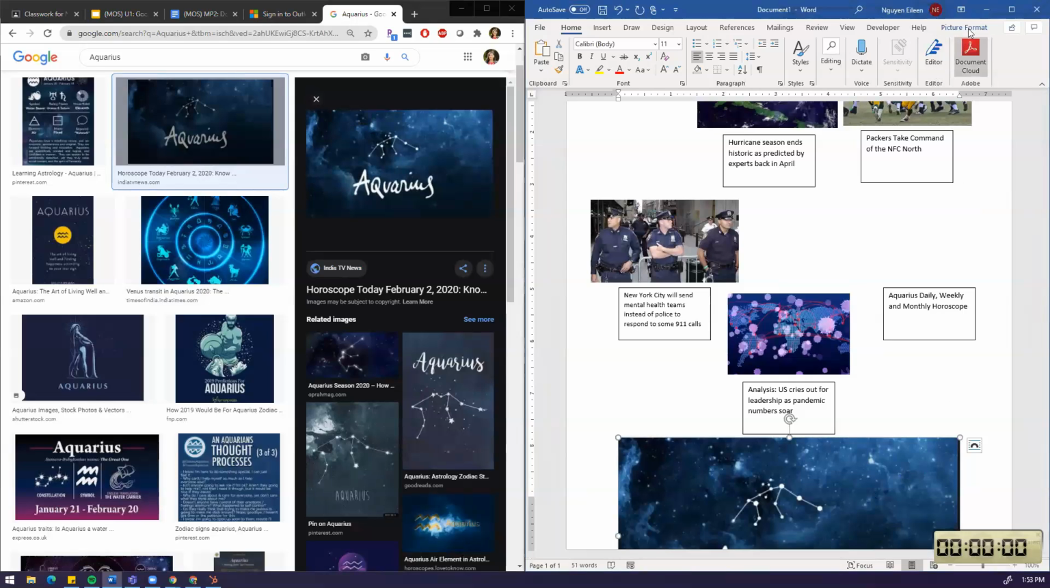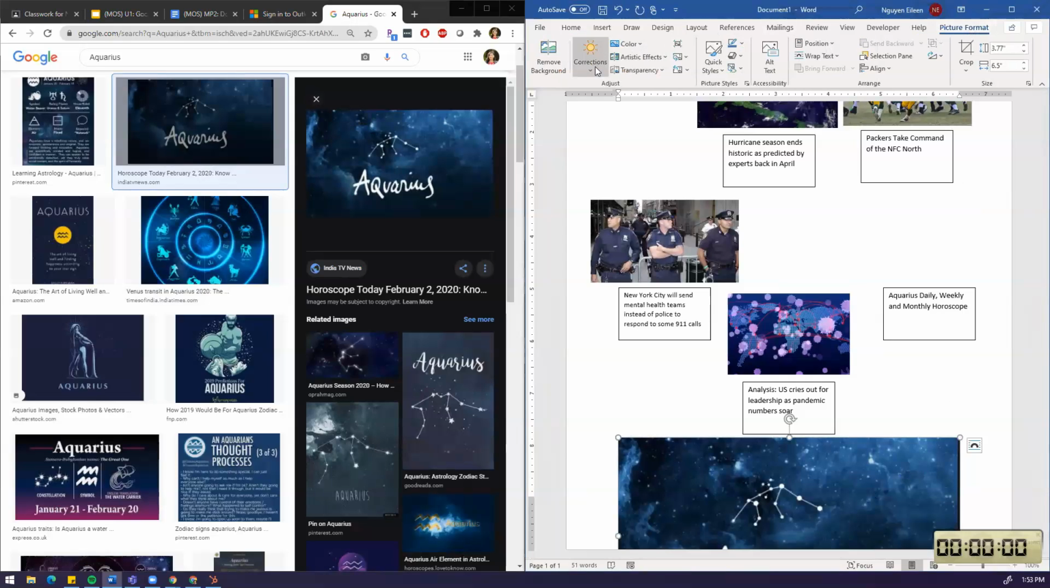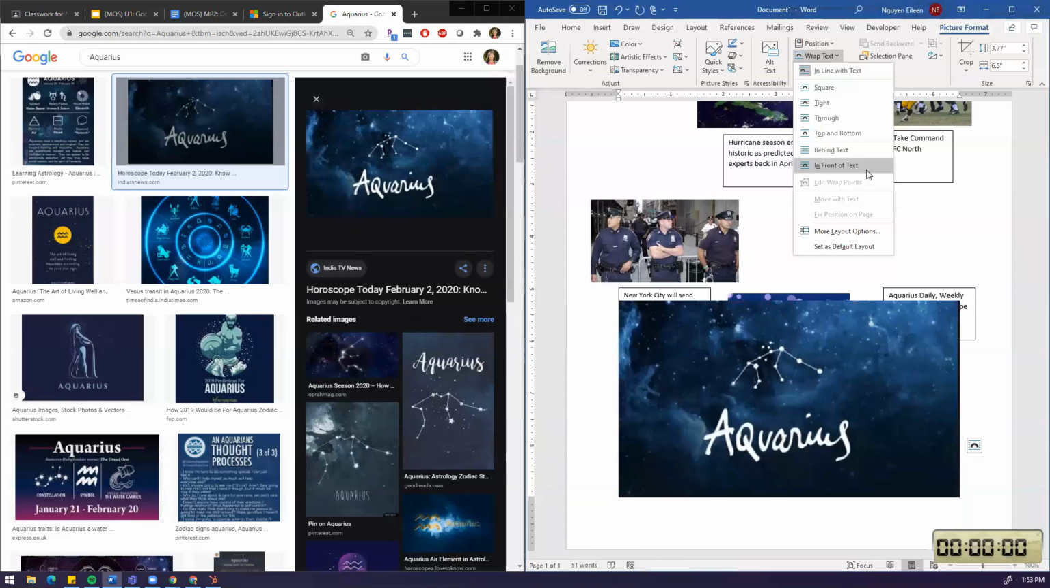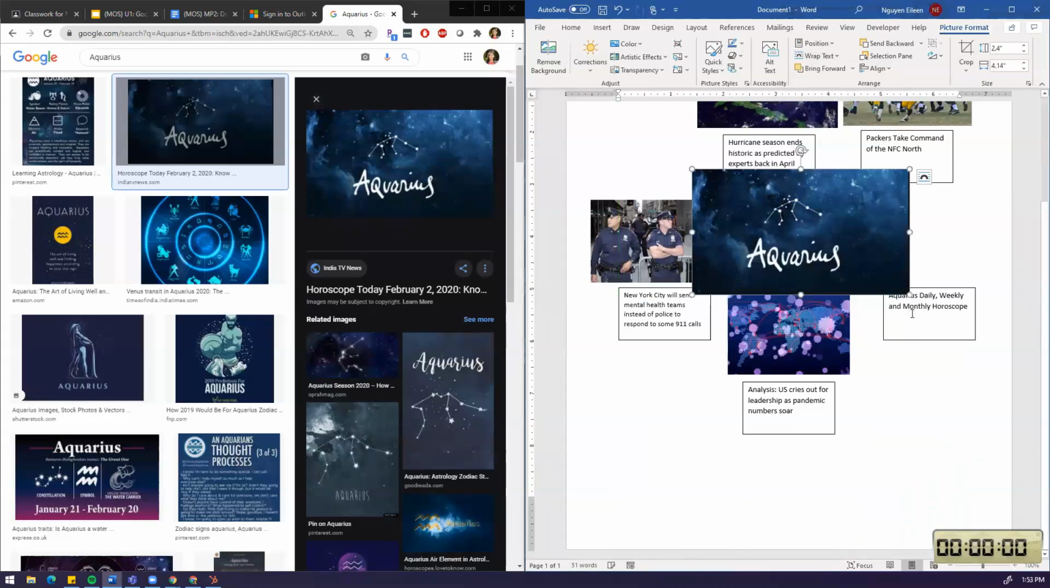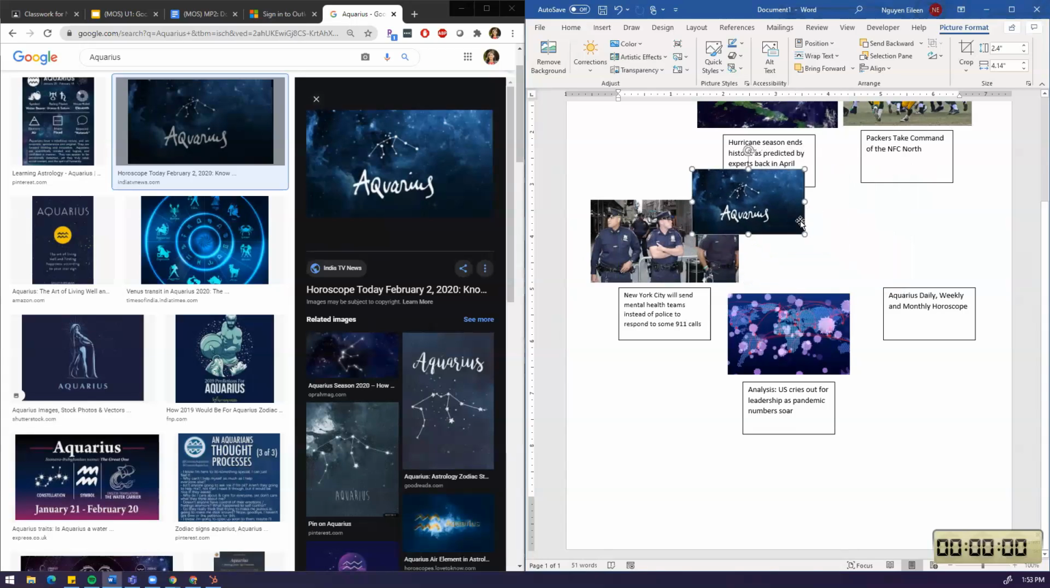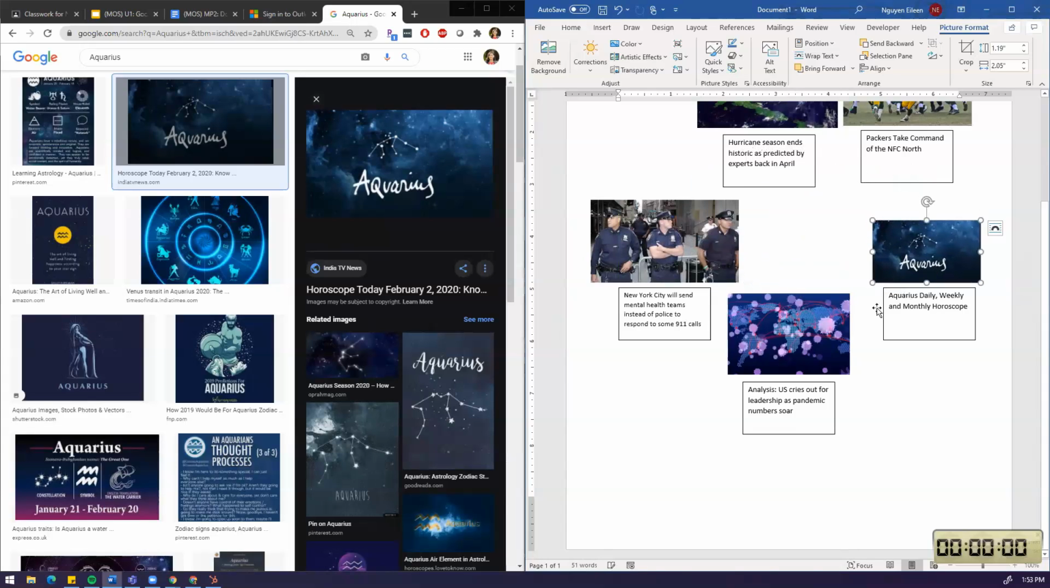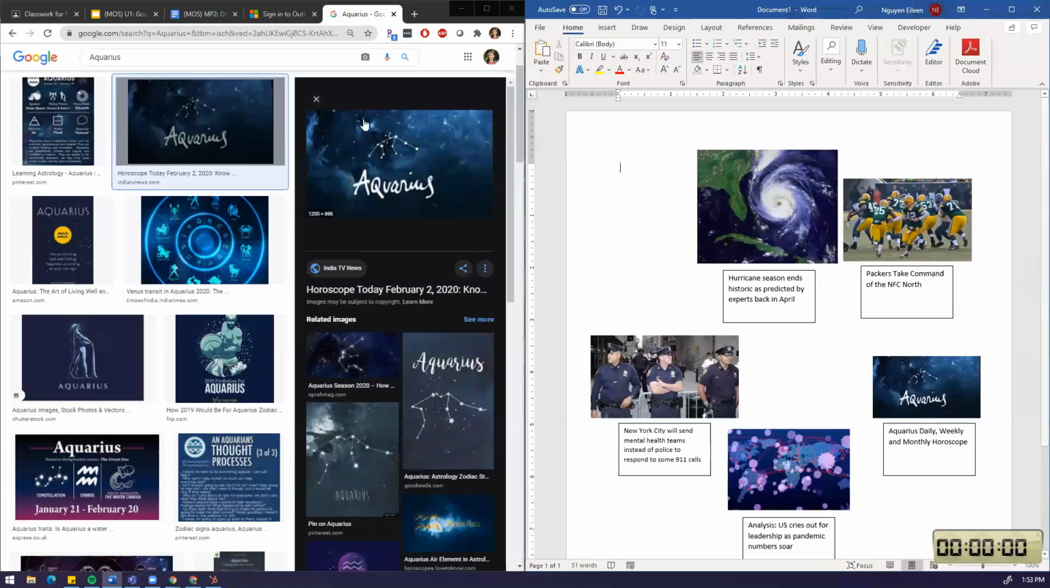It's too big. So again, I gotta go to picture format, wrap text in front of text, and now I can make it smaller, and now I can move it. So I make it smaller by touching the corners, and now I move it around. Okay, there. Finally, 5 pictures.